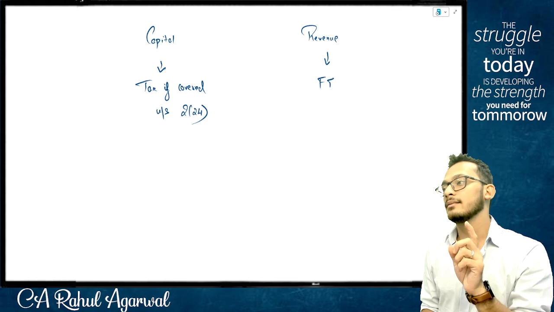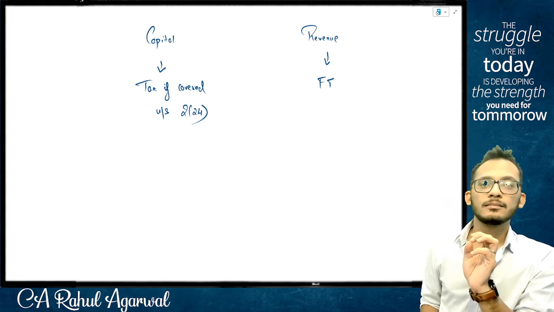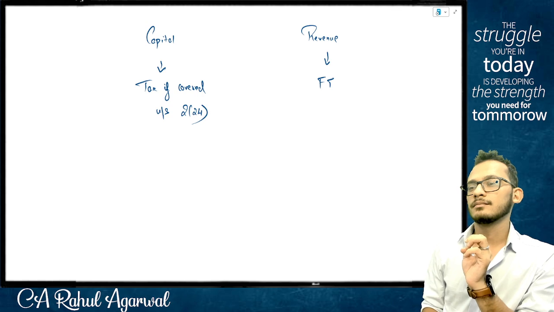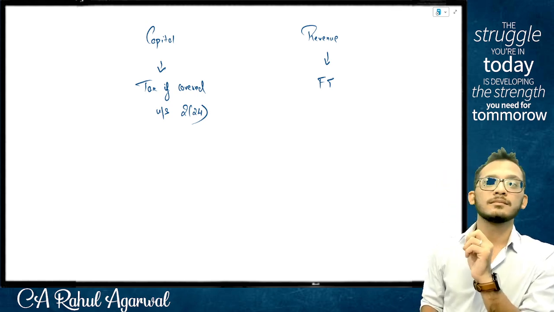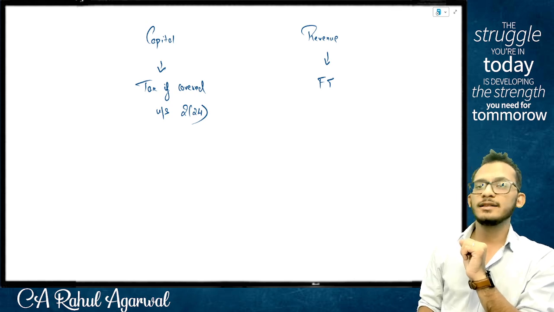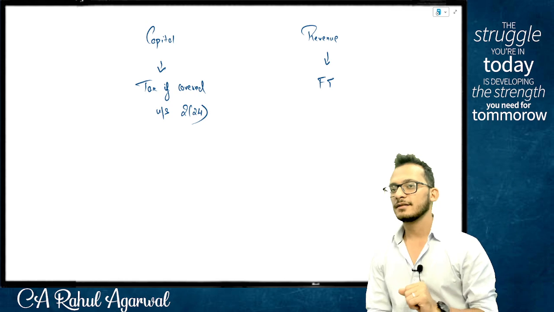Now this is my raw materials. People, the 2 crores. This is a revenue receipt.